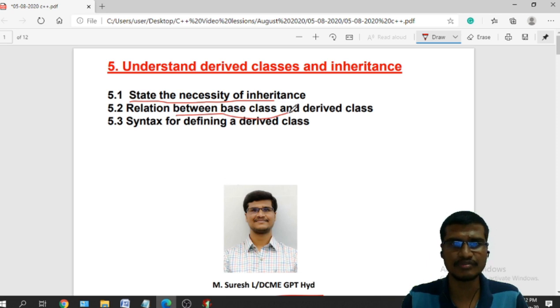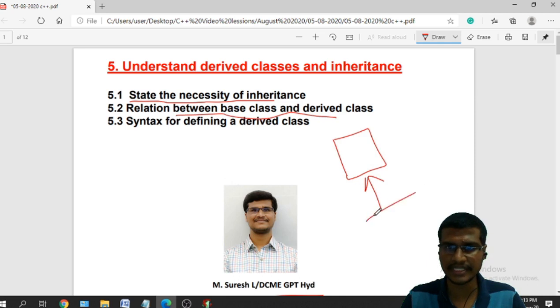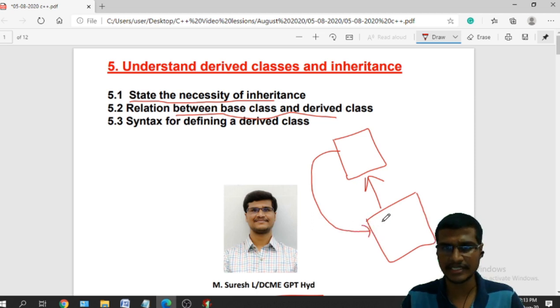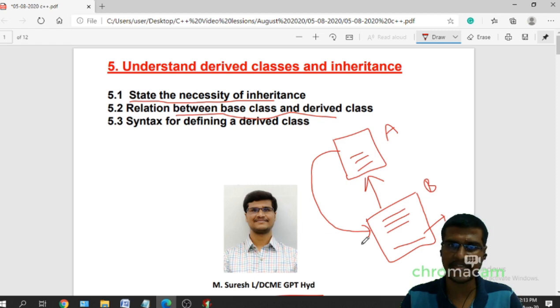And the relationship between the base class and derived class is this: we have a base class, and from this base class I am deriving another class called the derived class, so that whatever features are there in the base class will be derived into this derived class. And the derived class can have its own features. Okay, if I have three features from the base class A, I am deriving the class B. So all the features from base class A can be derived into class B, and this class B can have its own extra features. I can extend the features. This is called extensibility.